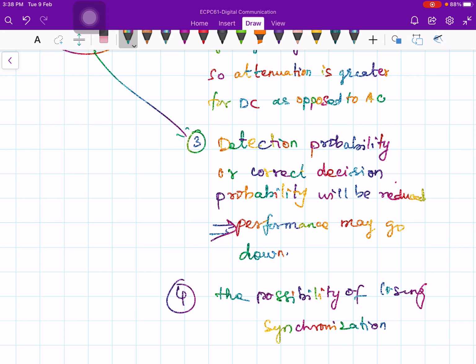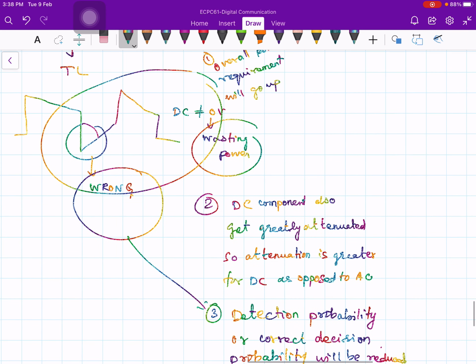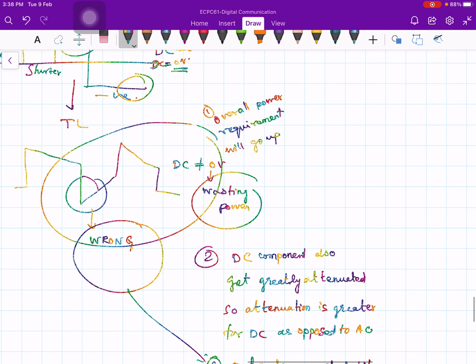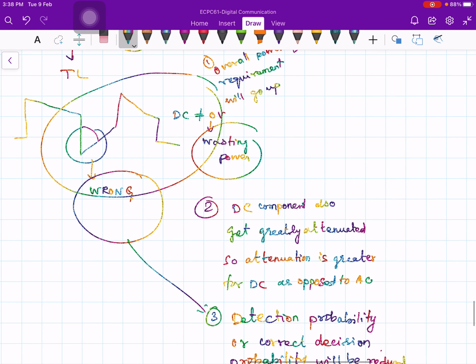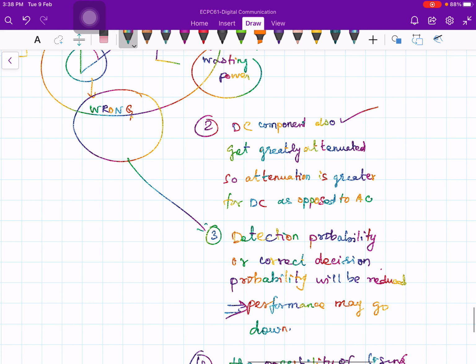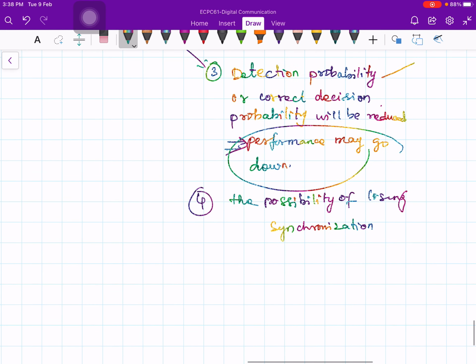So there are four problems we need to consider. The first one is the power requirement will increase, and second, as I said, the DC component will be greatly attenuated compared to the AC component, and third one is the detection problem, because of which performance may go down, and fourth point is the synchronization problem. If you get a long string of ones, it is also bad from the point of view of the synchronizer.